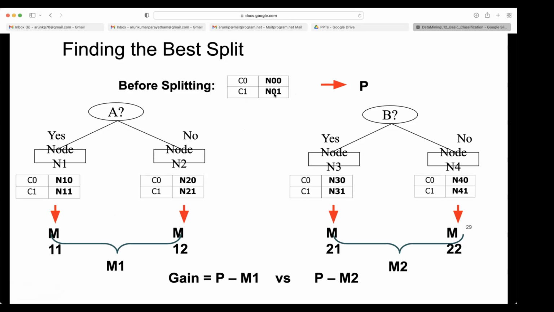This N00, N01 is only split into N10, N11, and N20 and N21. So however many objects you get at A, that many only you will get at the child node. That is how we compute this M1. M1 is nothing but M11 multiplied by N10 plus N11, plus this, the total of objects at this node multiplied by M12, divided by the total.